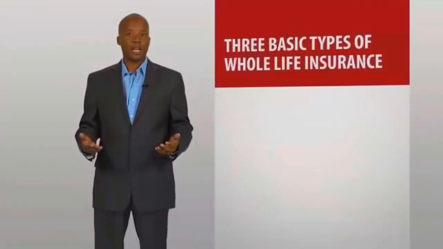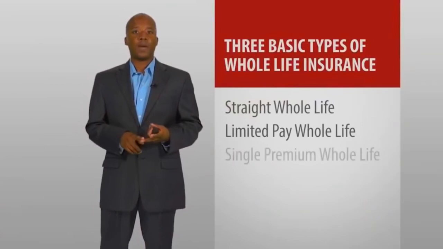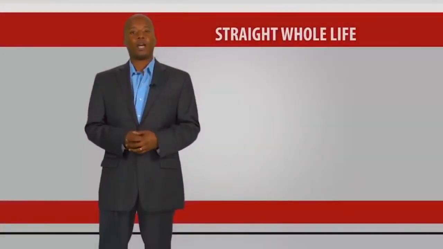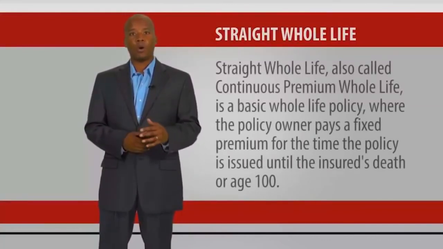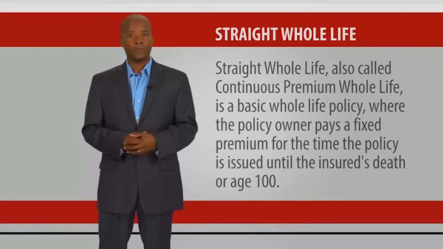The three basic types of whole life insurance are straight whole life, limited pay whole life, and single premium whole life. Straight whole life, also called continuous premium whole life, is a basic whole life policy where the policy owner pays a fixed premium from the time the policy is issued until the insured's death or age 100.